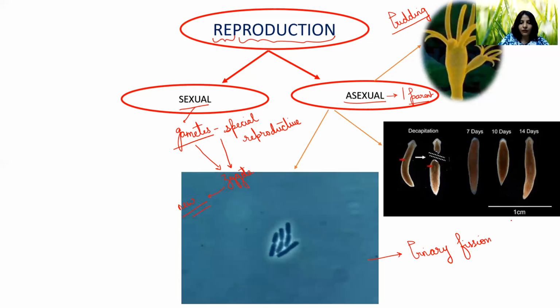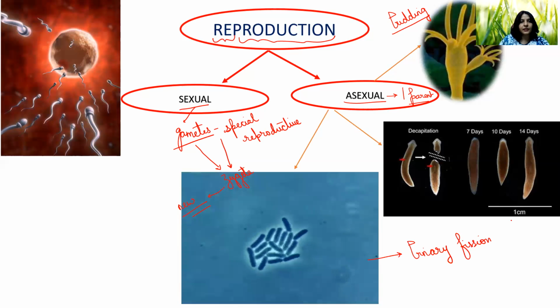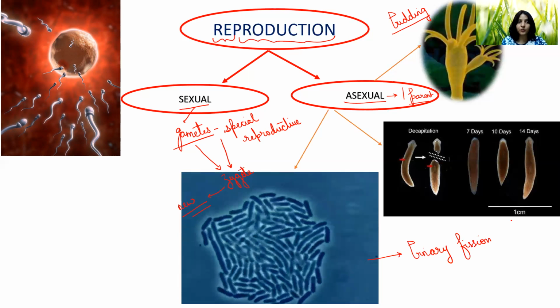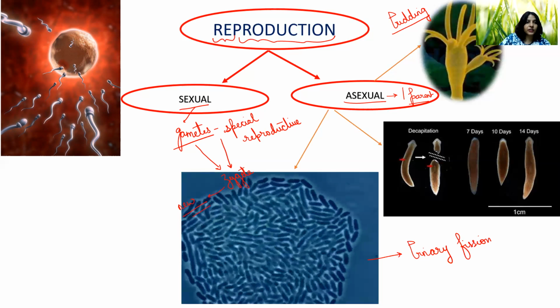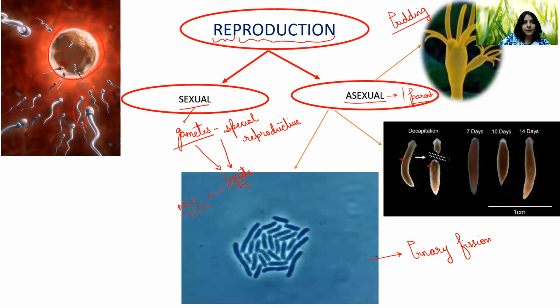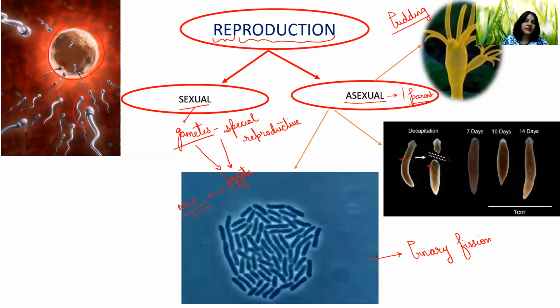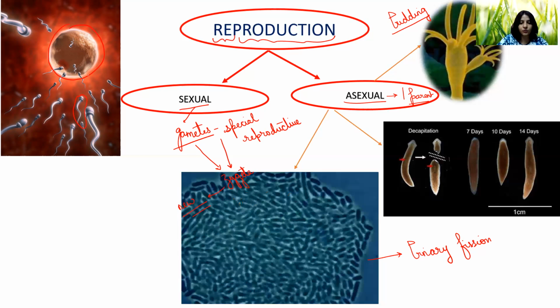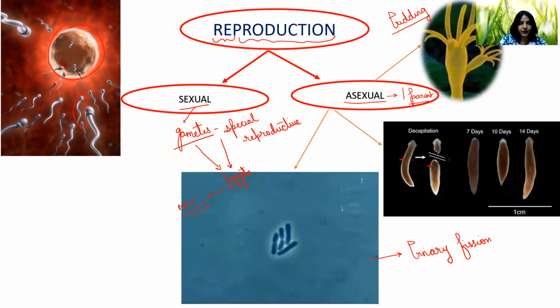Okay. Now, if we see sexual one, like I told you, gametes are produced, reproductive cells are produced. So this is a male reproductive gamete, sperm cell. This is an egg. They both will fuse together to form a zygote. Zygote will give rise to a new organism. So that is sexual mode of reproduction.